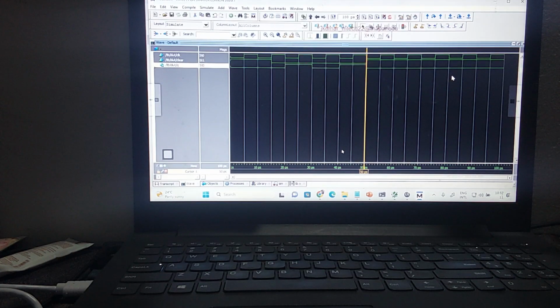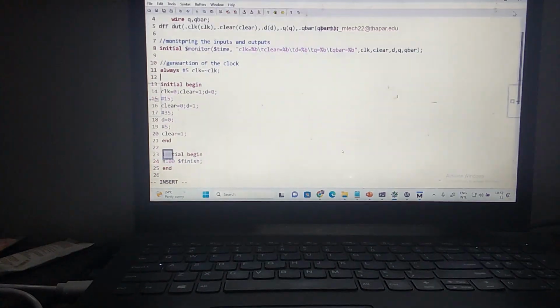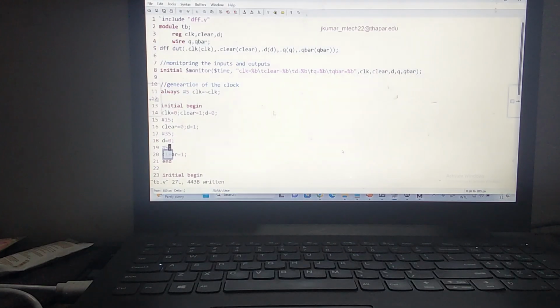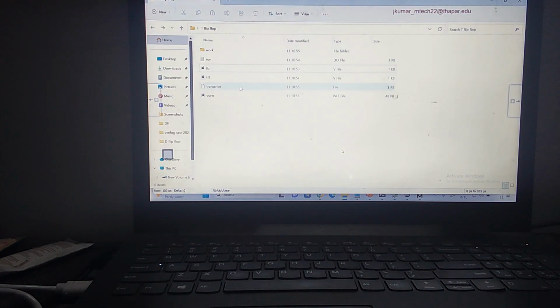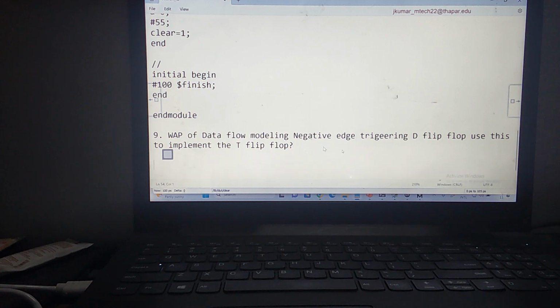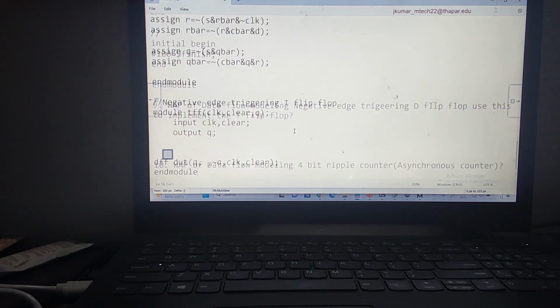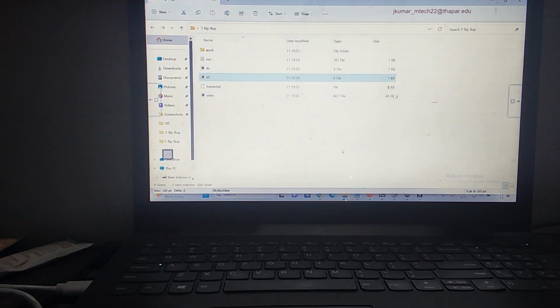Now let us copy this program here. This is the T flip flop. Let us close this. Let us open this file. This is the T flip flop, this is my design file. Let us copy this. We are talking about this one, right? Write a program for data flow modeling of a negative edge triggered T flip flop. Use this to implement the one T flip flop. Now let us copy this test bench. Sorry, design file. Also, I'm going to copy the test bench.